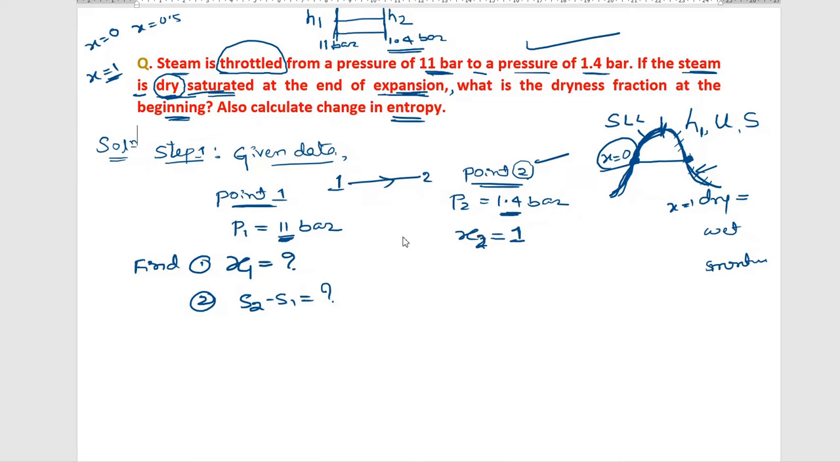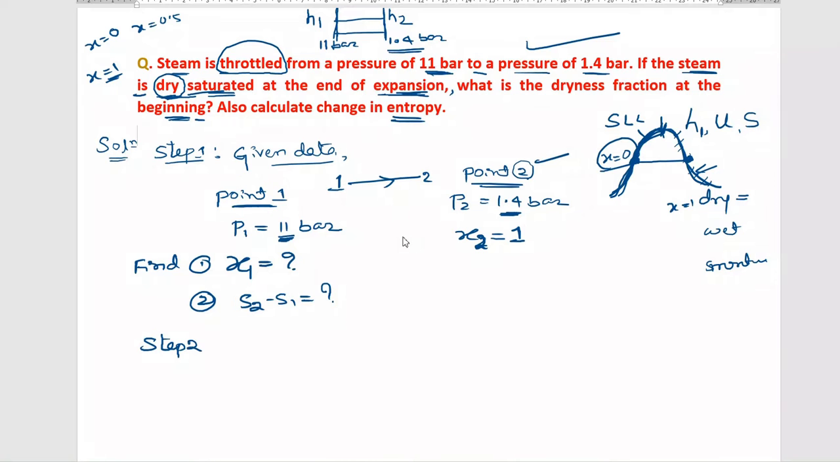x2 means, because it is given as 0.2, at the end of expansion. So x2. If it were given at the beginning of the expansion, I could have taken x1. But he has asked what is the dryness fraction at the beginning. So x1 is how much? To solve for x1 and s2 minus s1, we will write some formulas.